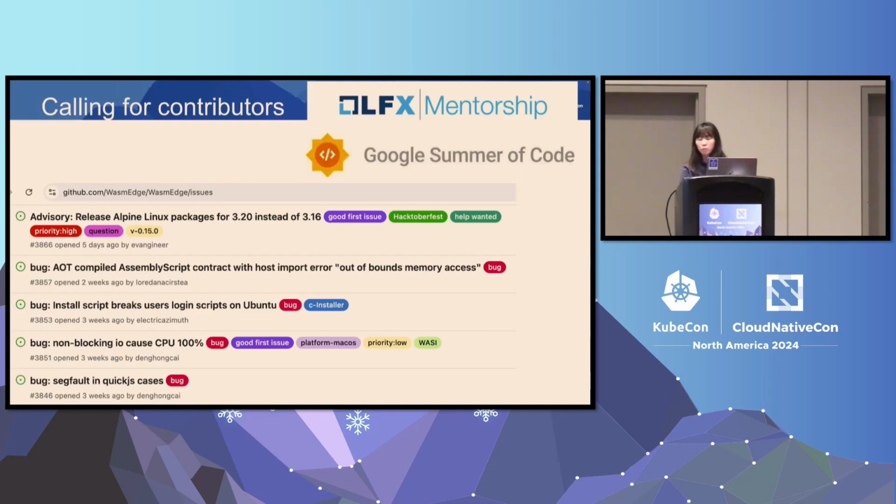So yeah, I guess that would bring us to the call for contributors part. As an open source project, we always need more contributors. So you can go check out our GitHub repo and check out these different tags like Good First Issue or Hacktoberfest, which allows you to win small gifts by finishing different tasks. And also LF mentorship.